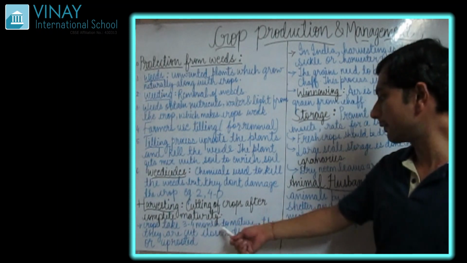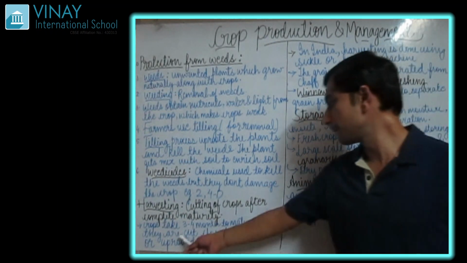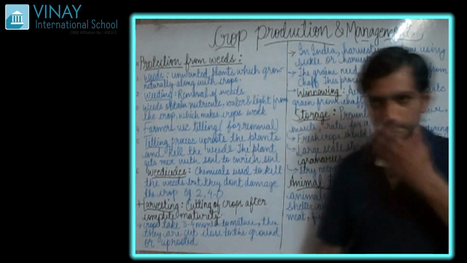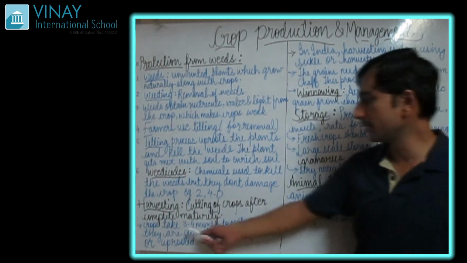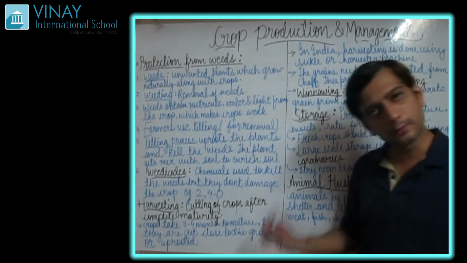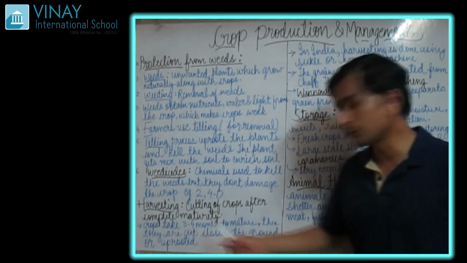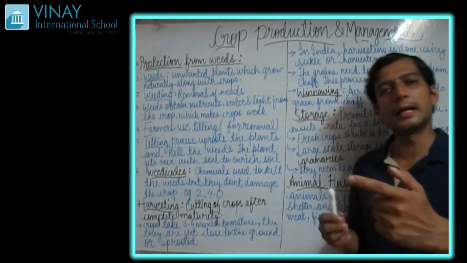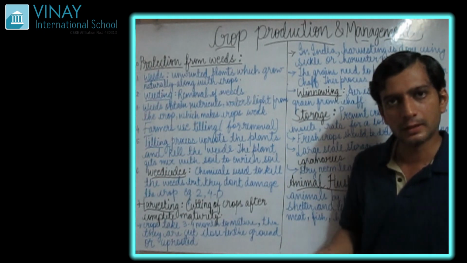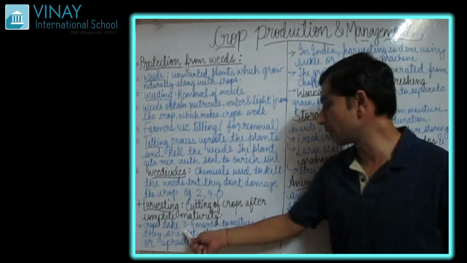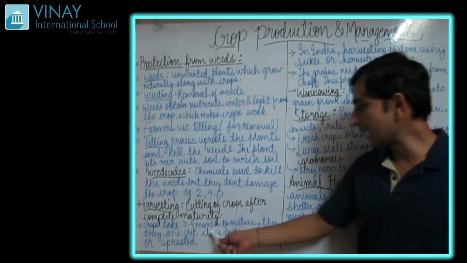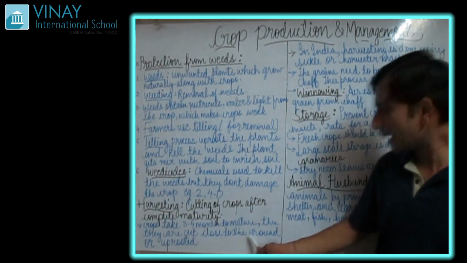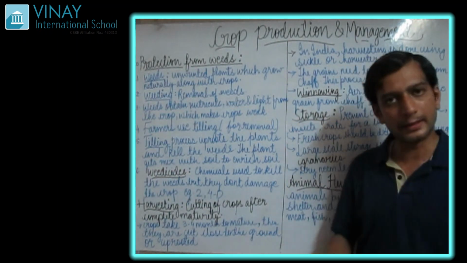The crop takes 3 to 4 months to mature, then it is cut close to the ground or uprooted. See, a very important point: it takes 3 to 4 months for your seed to germinate and become a complete plant. After 3 to 4 months, your crops get completely mature, and then we cut them.